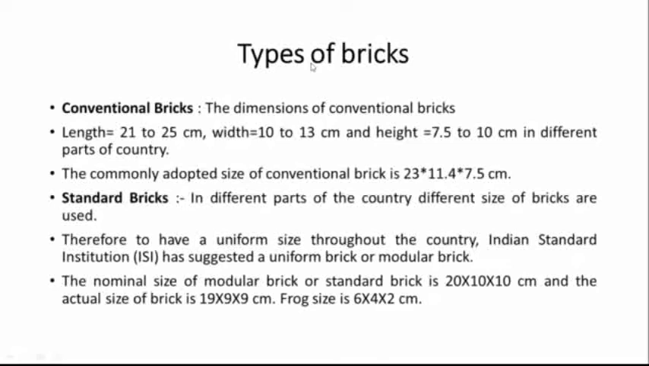Types of brick. There are two types of brick. First one is traditional and second is modular brick. Traditional means conventional brick and modular brick means standard brick. The dimension of conventional brick is length 20 to 25 centimeter, width 10 to 30 centimeter, and height 7.5 to 10 centimeter in different parts of the country. The commonly adopted size of conventional brick is 23 by 11.4 by 7.6 centimeter.